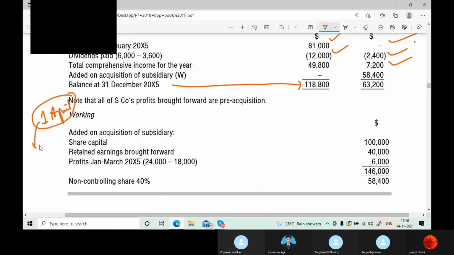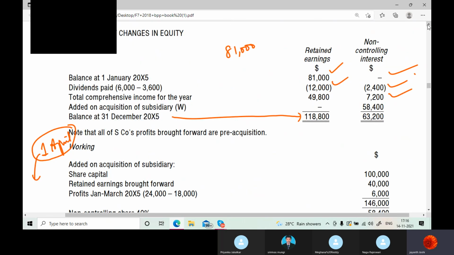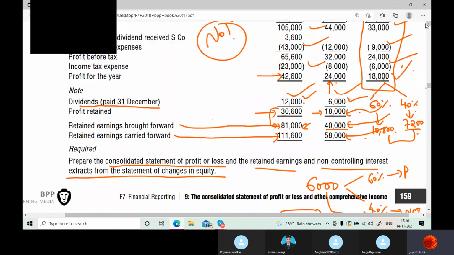Before that, the pre-acquisition period was there. And the subsidiary company's retained earnings is there since the beginning. You can see here opening balance and closing balance is given to you. Please tell me yes or no, are you following? What is the retained earnings balance given to you here?